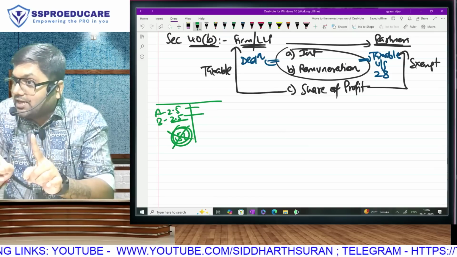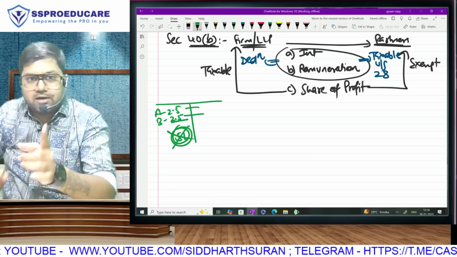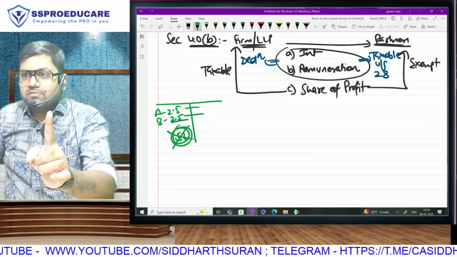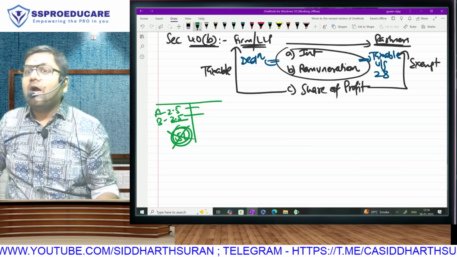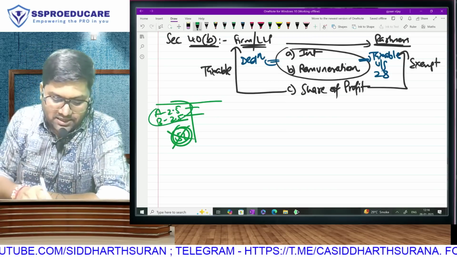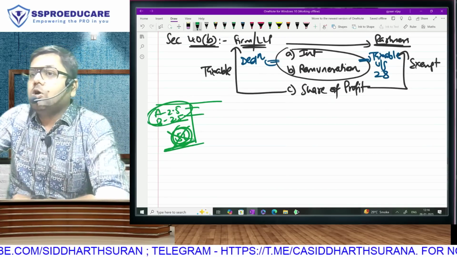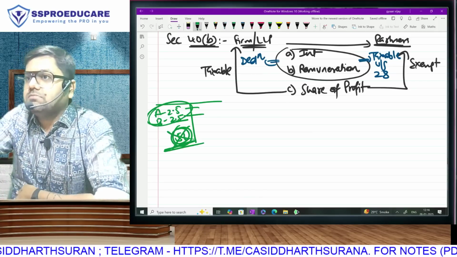See, if you understand the line, you will understand the concept. If the partner is falling in a lower bracket because of slabs and firm is in higher bracket because of 30%, then all firms will purposely pay more amounts as interest and remuneration and remove money from profit. Firm will save at 30, partner will pay, but at slabs.